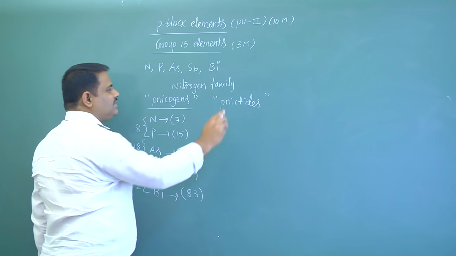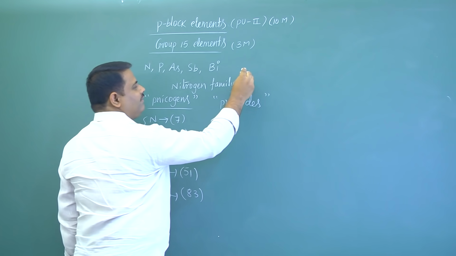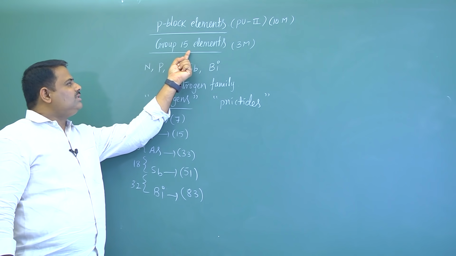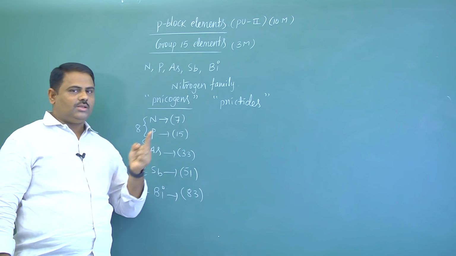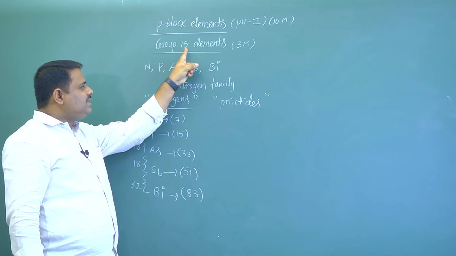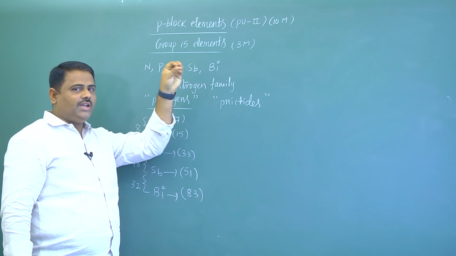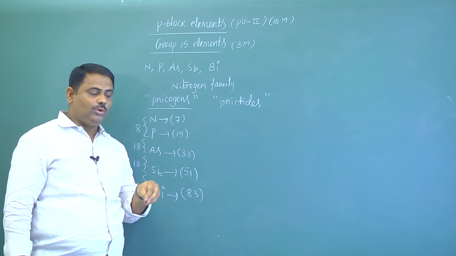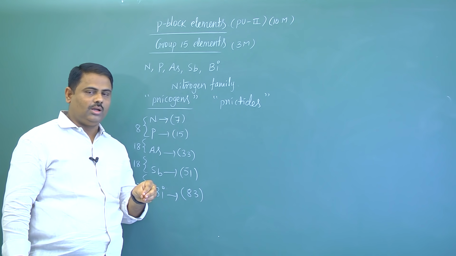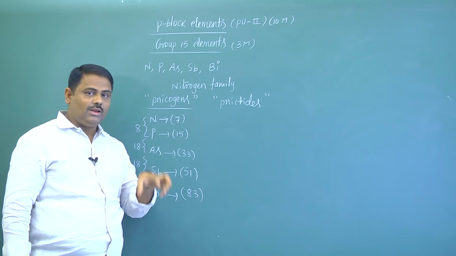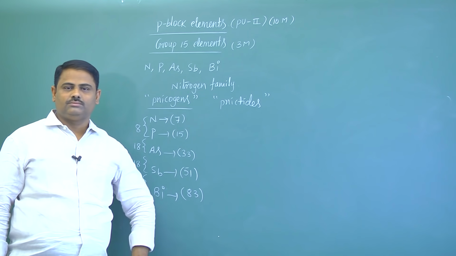So what is the general electronic configuration of 15th group? Why these elements are called 15th group elements? Here number of electrons present in last orbit are 5. So you remember, if you know the group number, you can say number of electrons present in last orbit.